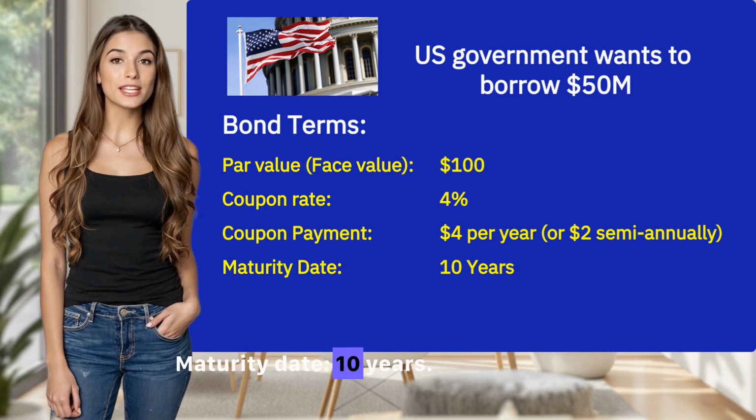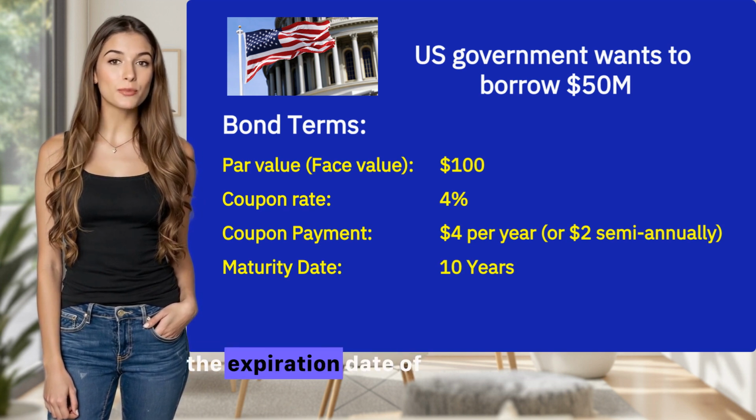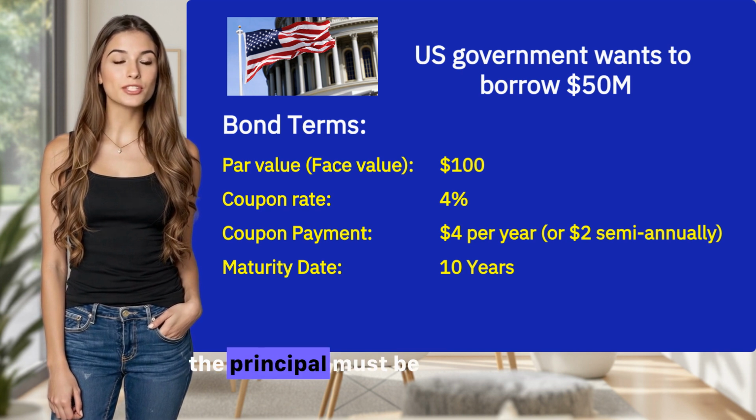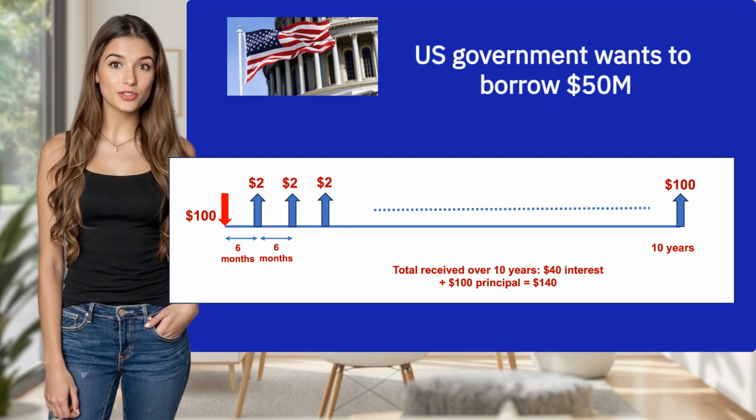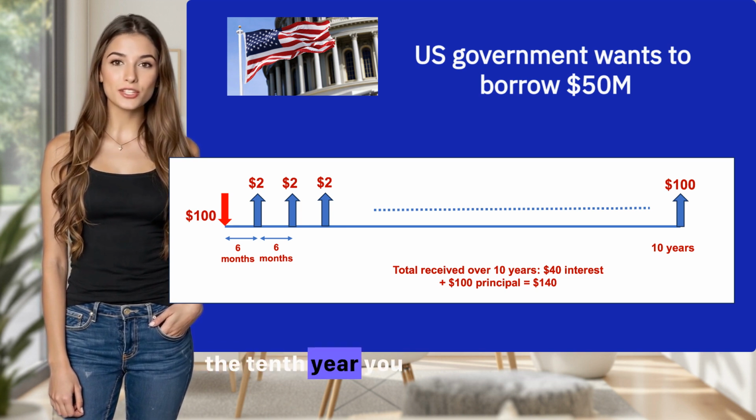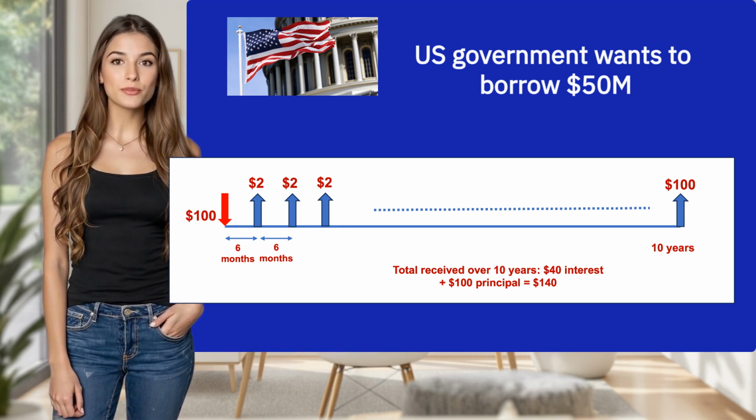Maturity date, 10 years. The maturity date is the expiration date of the bond and when the principal must be paid back in full. So this defines the term for the bond. In our example, this is 10 years, so you will keep getting those semi-annual payments for 10 years. At the end of the 10th year, you will get back your $100 principal.